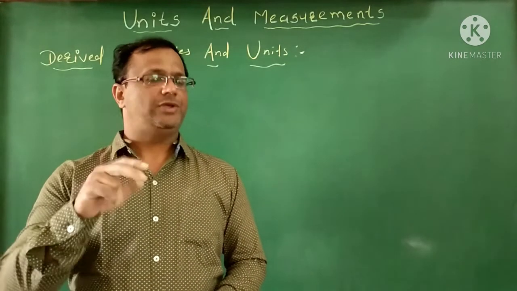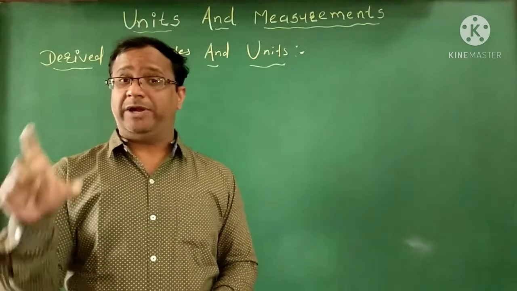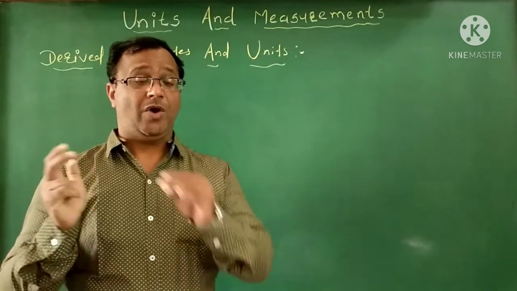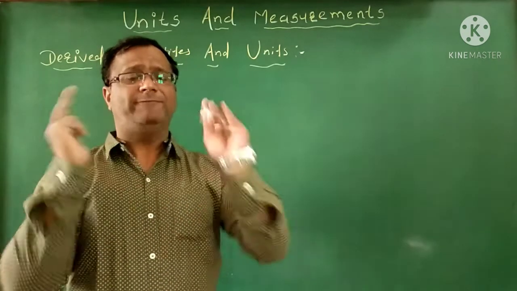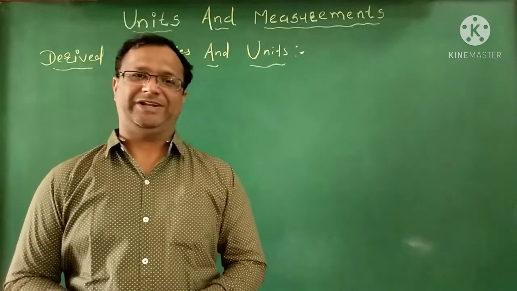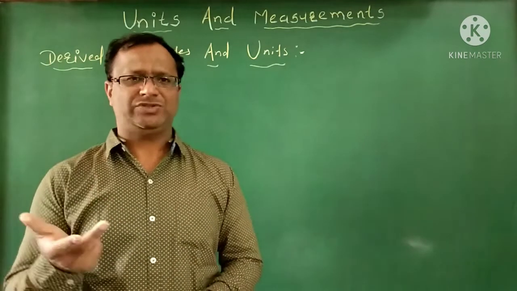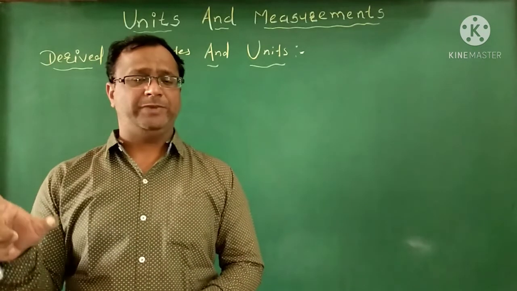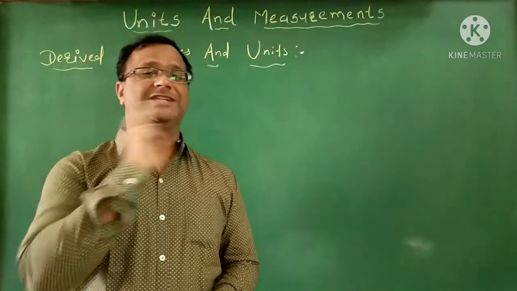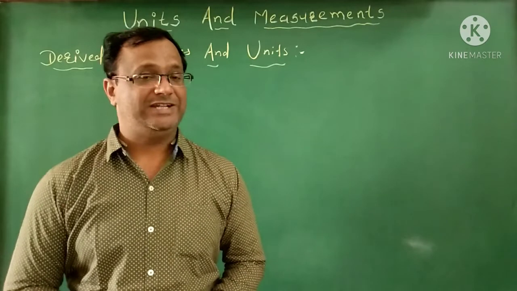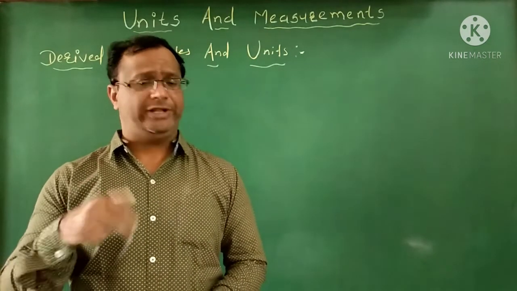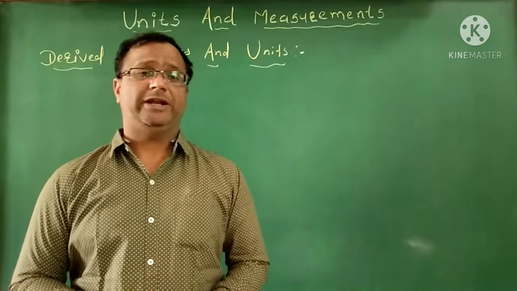We have already seen the 7 fundamental physical quantities and 2 supplementary physical quantities. Other than that, all the physical quantities are called derived physical quantities. We also saw derived units: the units used to measure derived physical quantities are called derived units. Now we want to see the derived physical quantities and their units.